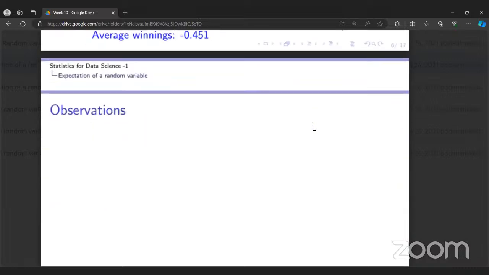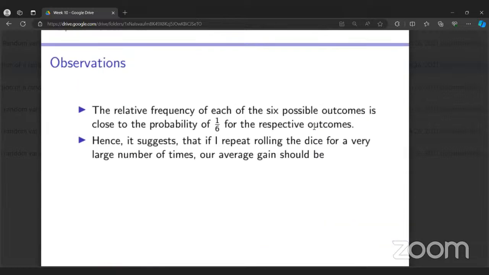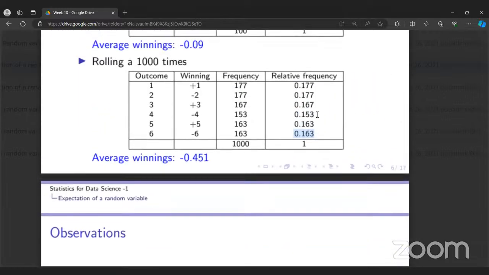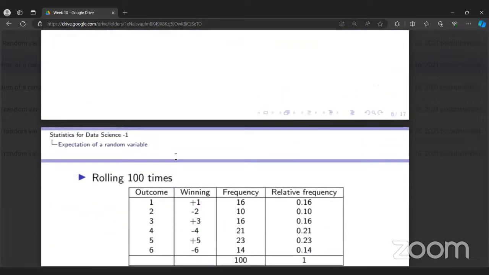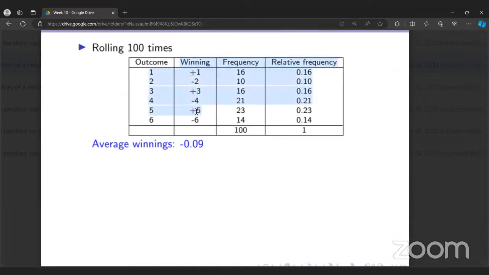So now try to solve this and find the average winning in this question. Try to find the expectation of this random variable.